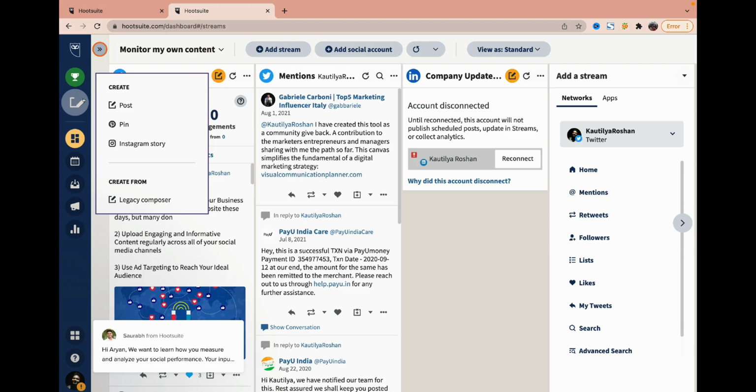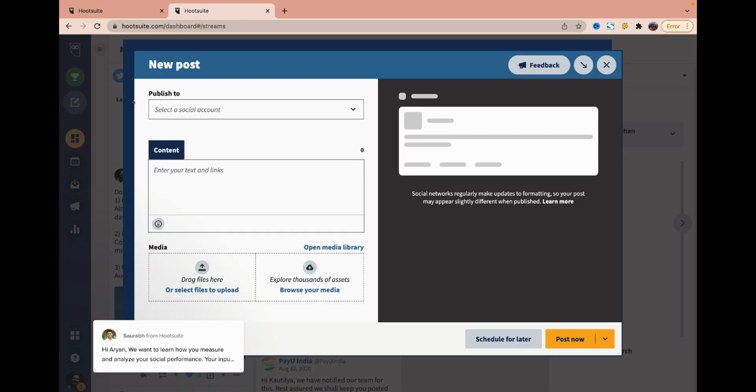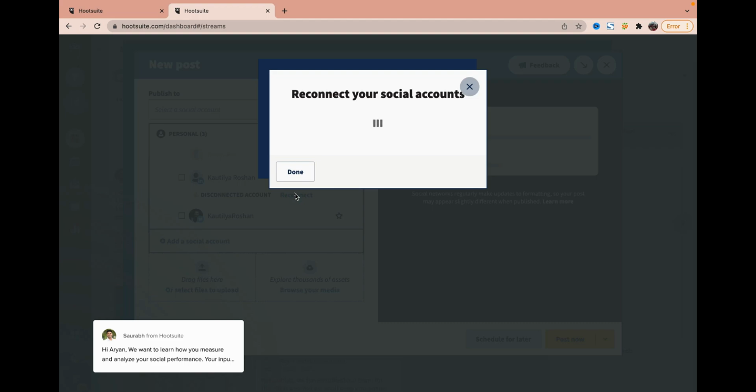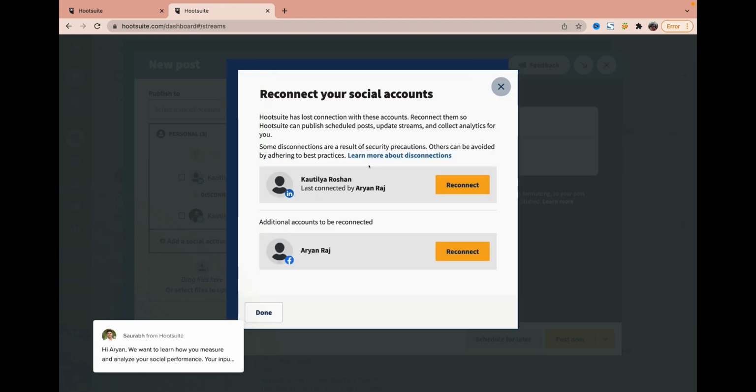So after that, I can go and I can create. So for example, I want to create a post. So again, if I want to create the post here, I can go and select the social media account that I want to connect the post to. So again, you can see this is my Twitter, my LinkedIn. So again, this I need to reconnect. So I will go and reconnect this account. So sometimes you need to reconnect basically.